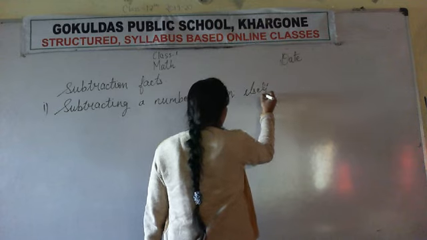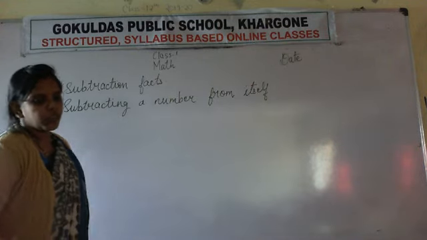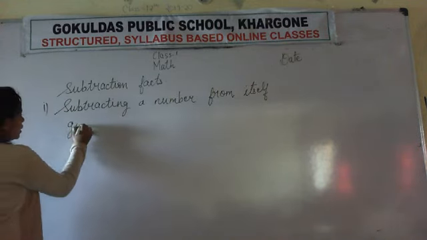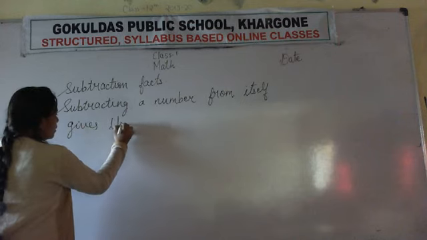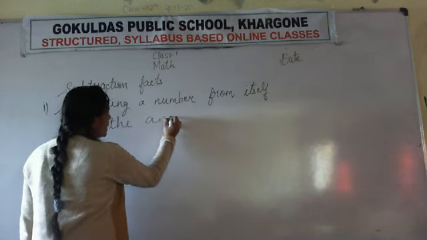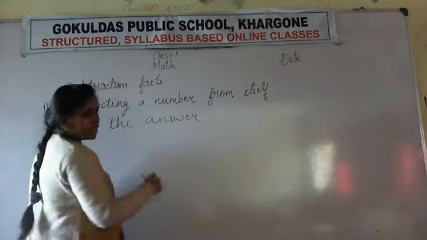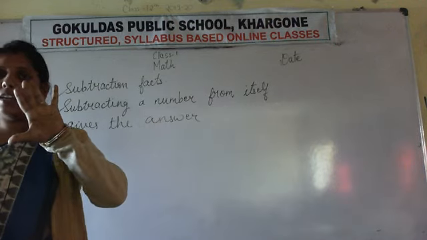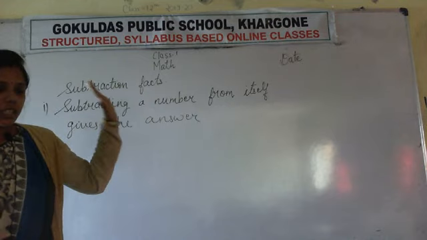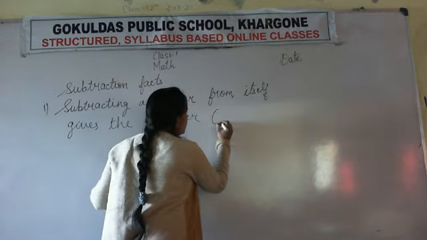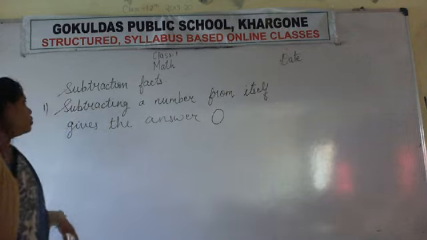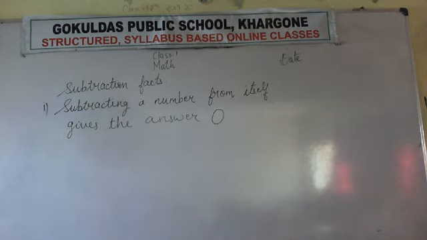Subtracting a number from itself gives the answer. हमें क्या आंसर मिलता है अगर हम सेम नंबर को subtract करते हैं? 4 and take out 4 will give 0. So we always get the answer 0. So write fast. Subtracting a number from itself gives the answer 0.